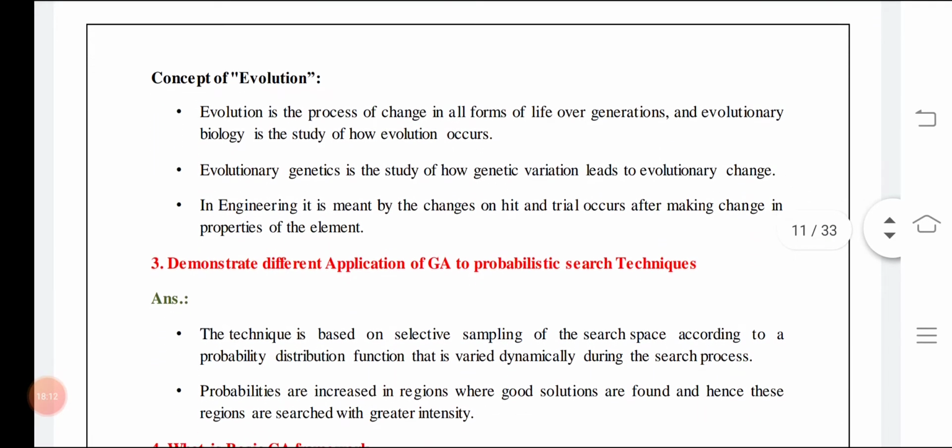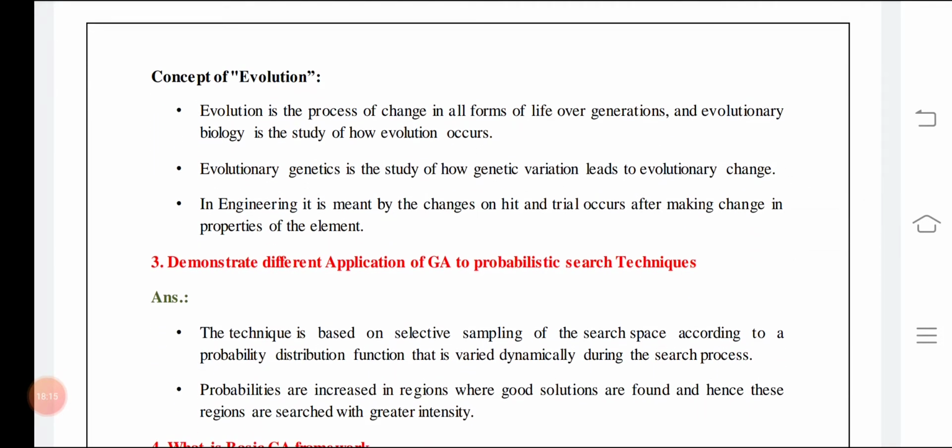And evolution means the process of change in all forms from generation to generation. For example, one generation will have some resources and some characteristics. The next generation will be based on that generation, but it will have some other sources and some other characteristics, and then another generation. So generation over generation means a trial and error process. The same thing which we used to do in mathematics or in experiments. One time we will fail, we will do something else. One try we will fail, we will do something else.